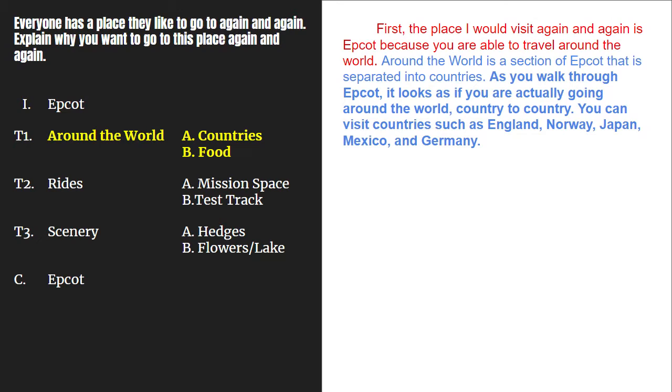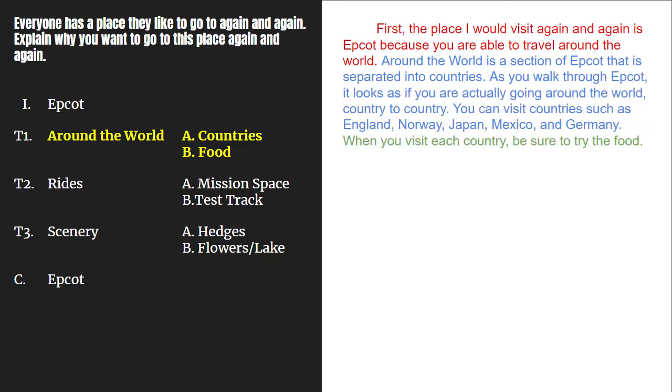Now, we have to write 3 sentences about B. Our first sentence about B should do what? It should tell our reader what B is. So I'll write, when you visit each country, be sure to try the food. That's telling the reader what B is because in my plan, I said I was going to talk about food for my B detail.